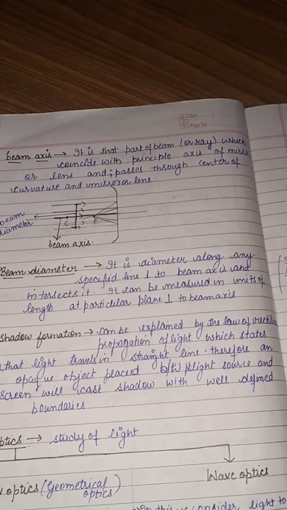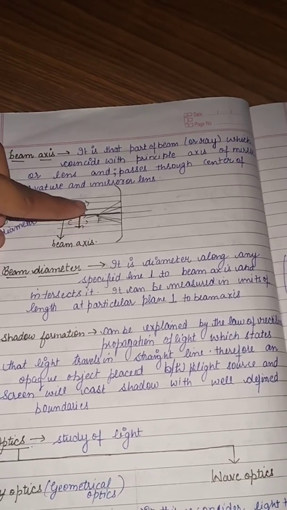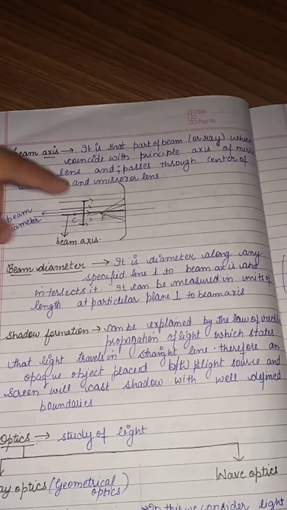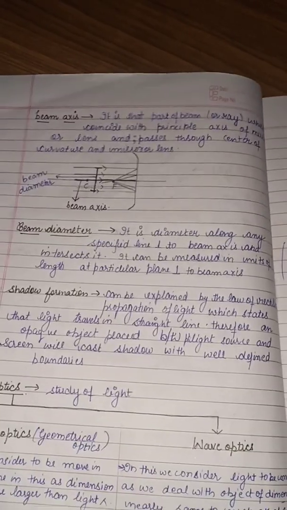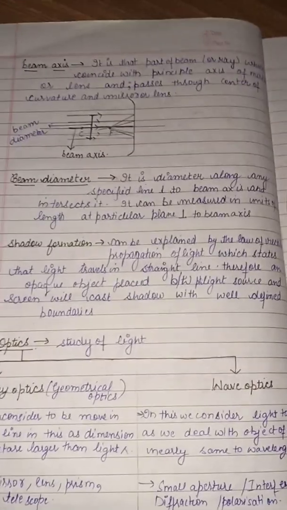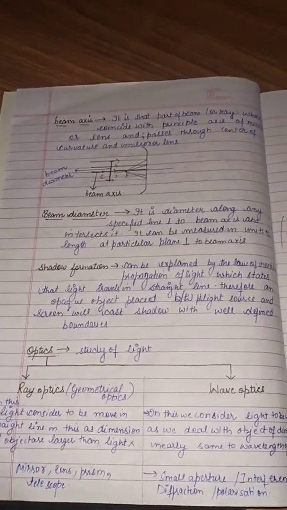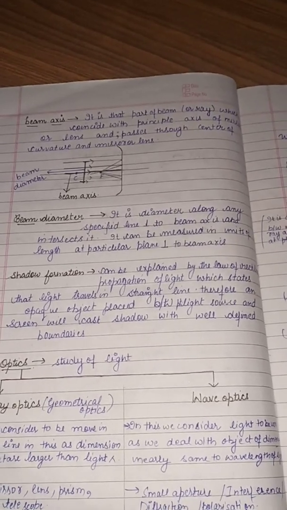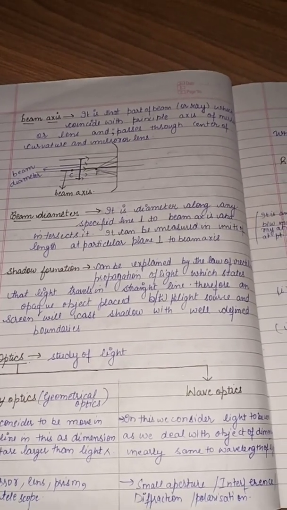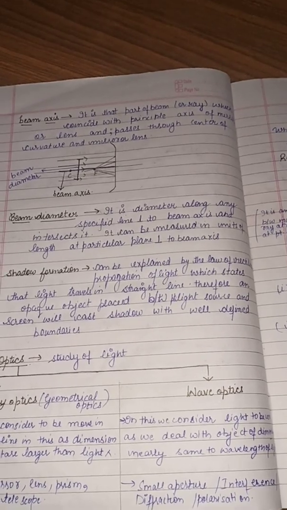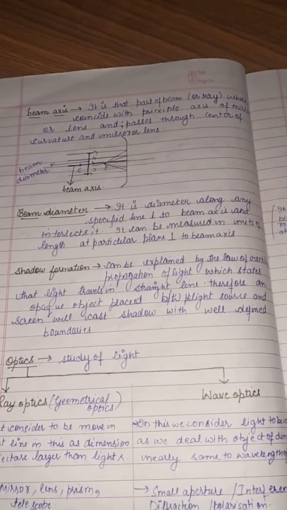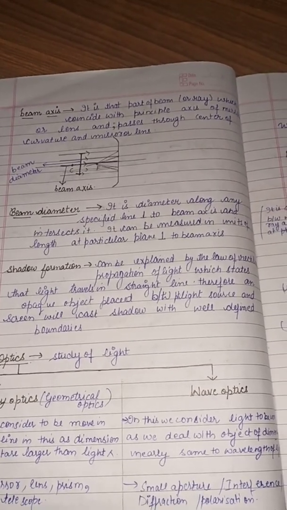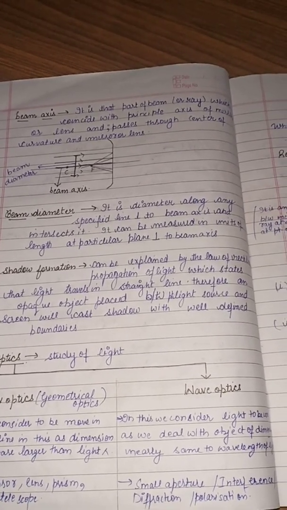It is the diameter along any specified line perpendicular to the beam axis and intersecting it. It can be measured in units of length at a particular plane perpendicular to the beam axis. Next, we should know how our shadow is formed. In the starting only, I have explained the law of rectilinear propagation of light, that whether light is behaving as a wave or as a particle, we are normally considering it to be a particle at this time, then it is moving in a straight line, and it is called the law of rectilinear propagation of light.